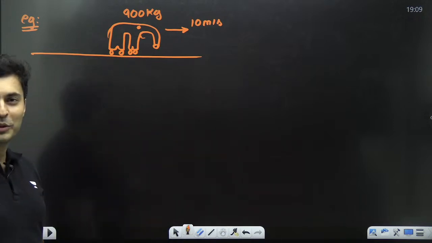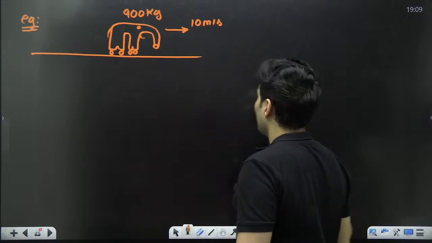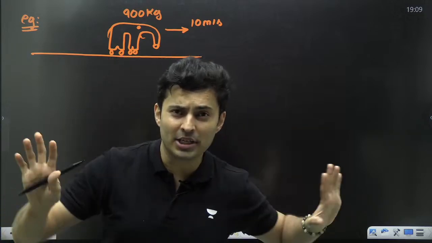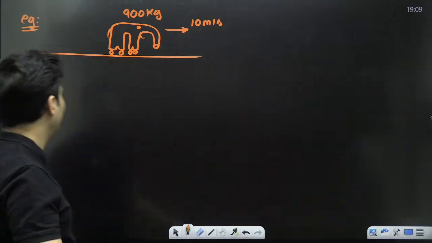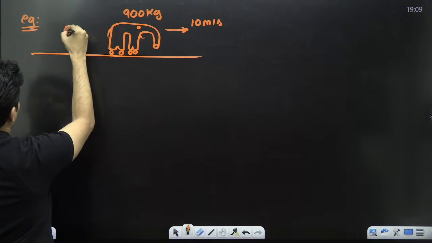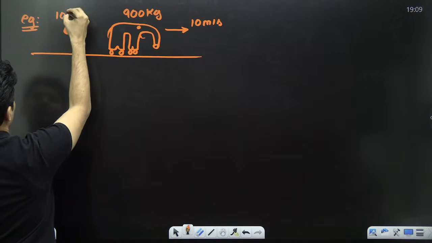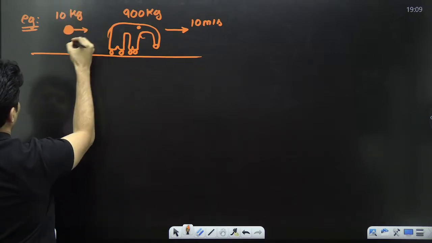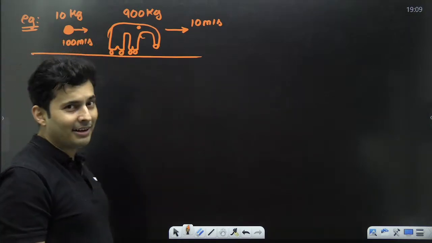Everybody with me? Then what happens? From behind, there is one hunter, some evil person, some poacher. He shoots a big cannonball towards that elephant. The mass of the cannonball is, let's say, maybe 10 kg and maybe it is moving at 100 meters per second. Crazy, right? 100 meters per second.